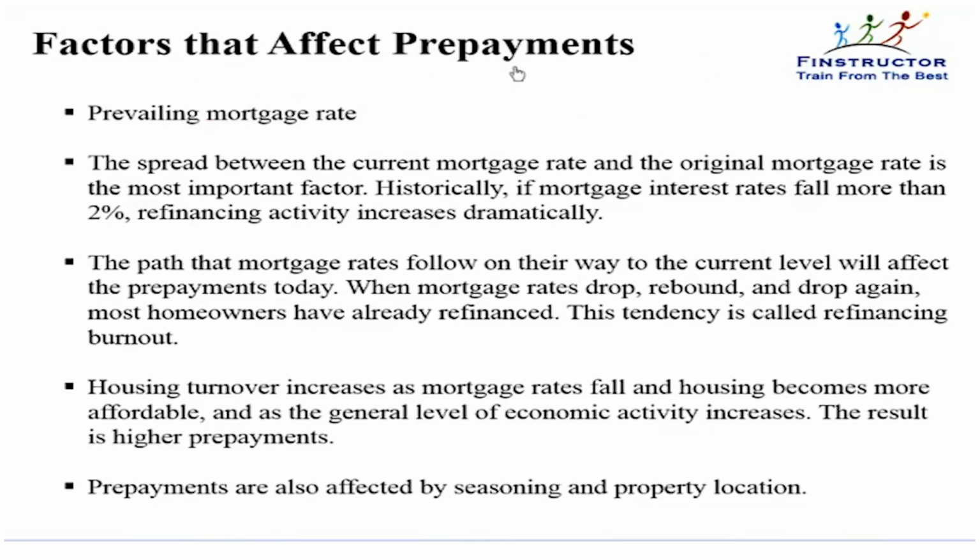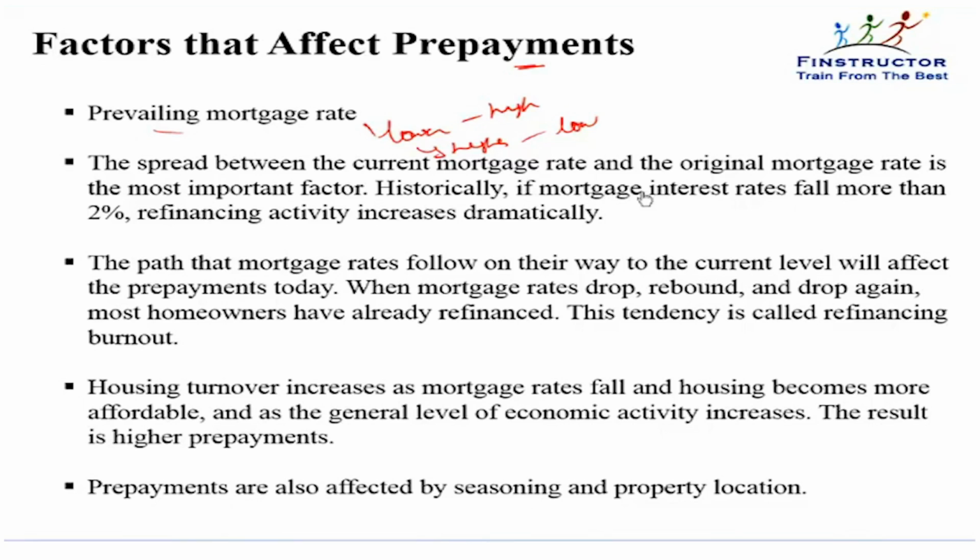What are the factors that affect prepayments? So we understood the first would be the prevailing mortgage rate. If it is lower than the fixed rate, then prepayments will be high. If the prevailing mortgage rate is higher than what they have already locked in with us, then prepayments will be low. So prepayments first of all depend on the prevailing mortgage rate, and on that it is the spread between the current mortgage rate and the original mortgage rate that matters the most.